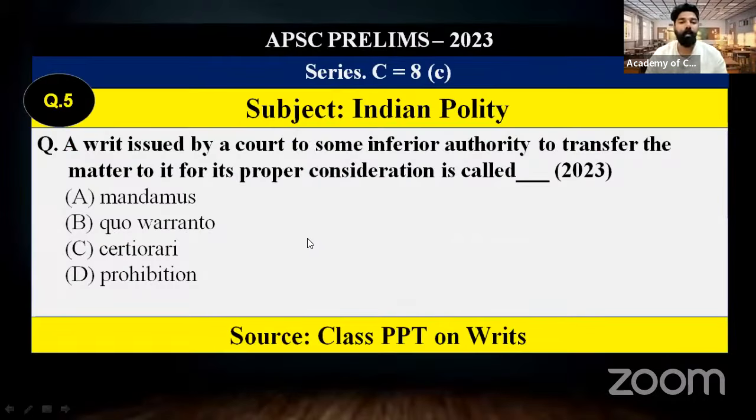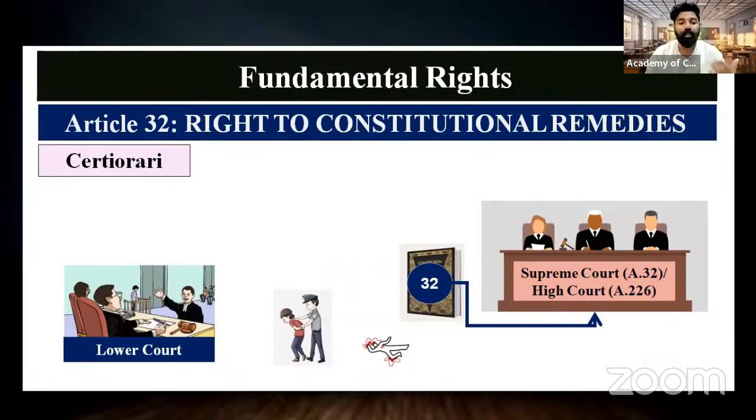Now coming to the writs. Every year in UPSC questions come from this, and this year in APSC also questions were asked from the writs module. The types of writs we have studied are quo warranto, mandamus, certiorari, prohibition, and habeas corpus. These 5 writs we have studied in an illustrated manner.